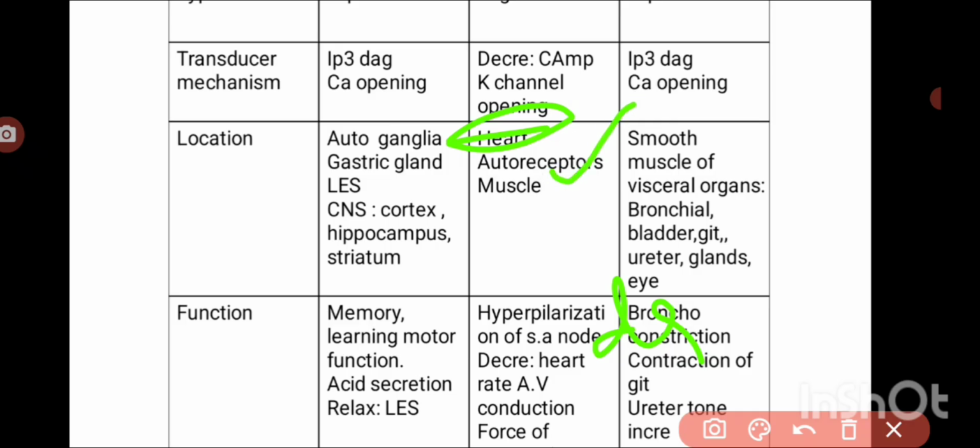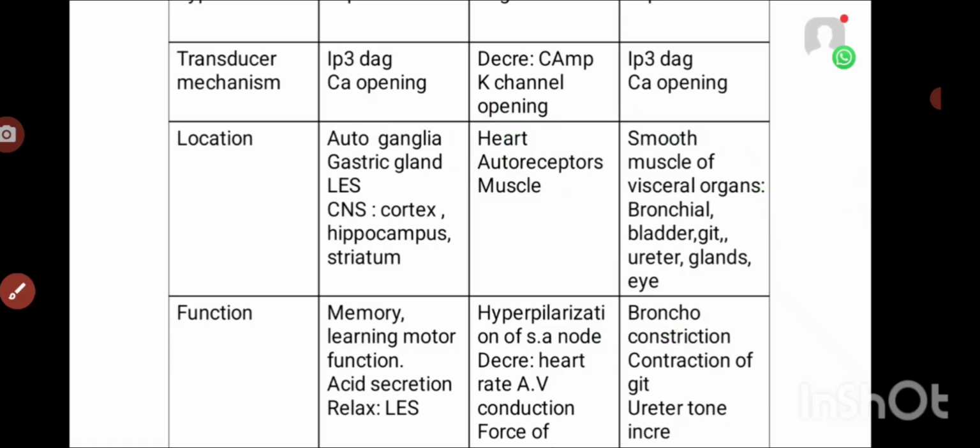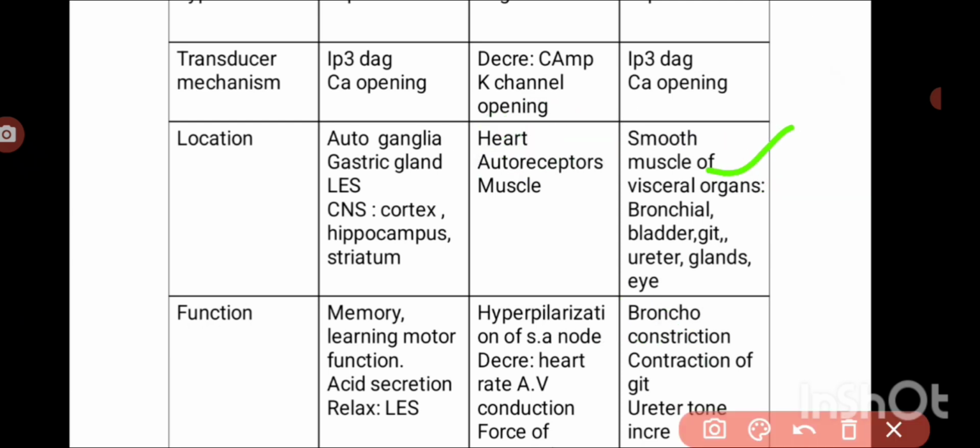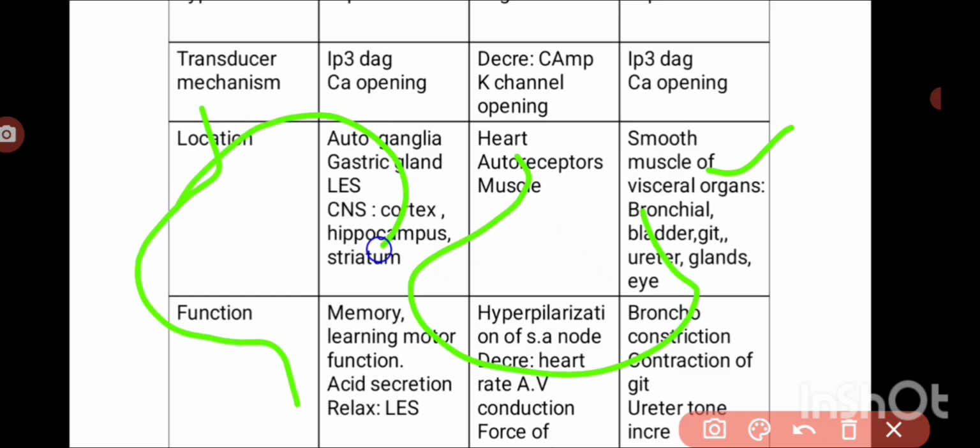In most cases, autoreceptors are associated with negative functions. When these receptors are stimulated, they decrease the release of neurotransmitters from the nerve endings. Coming to the third one, M3 causes all the smooth muscle contractions, which increases bronchoconstriction and causes contraction of the detrusor muscle. Here the detrusor muscles are present, and these muscles are considered the sphincter muscles.